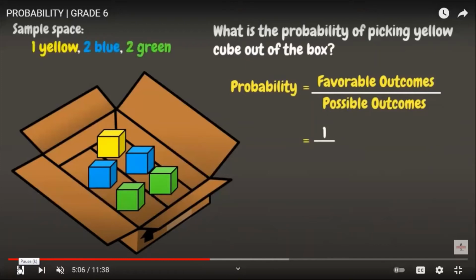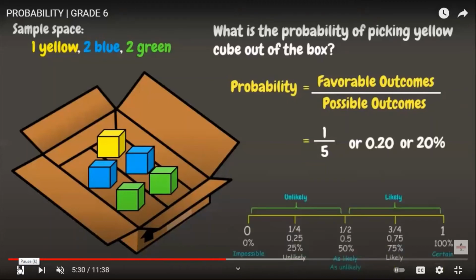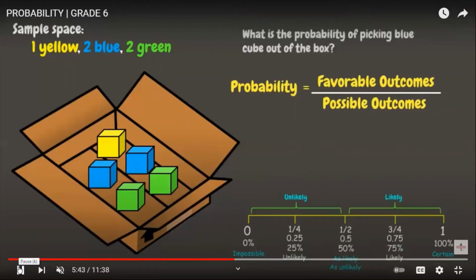We have 1 yellow, 2 blue cubes, and 2 green cubes for a total of 5 cubes. So we have 5 possible outcomes. We have only 1 yellow cube out of 5 cubes which is inside the box. Now, when we divide it, we have 1 divided by 5, that is 0.20, or in percent, that is 20%. Now, based on our graph here, 20% lies between 0 to 25%, so it means to say that this event is unlikely to happen.